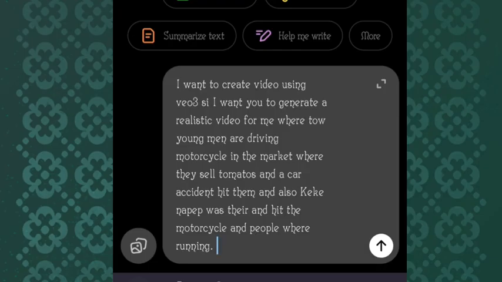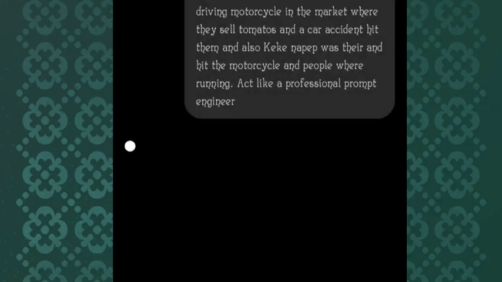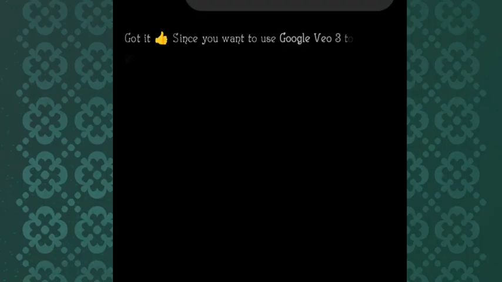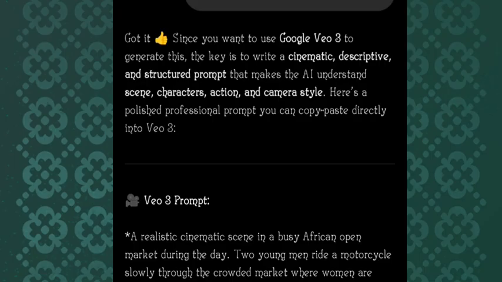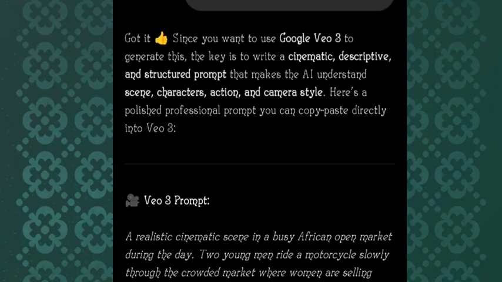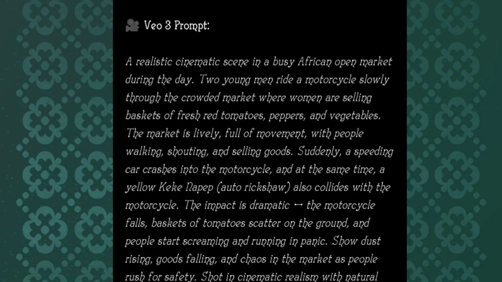Now I will say act like a professional prompt engineer. Now as you can see, then I'll click on continue. Now after clicking on continue, as you can see, ChatGPT is generating the video prompt for me. Now it said this is the video prompt ChatGPT just generated for us right now.